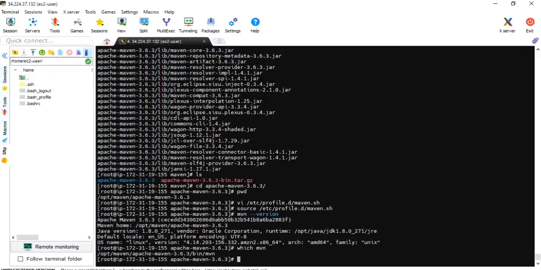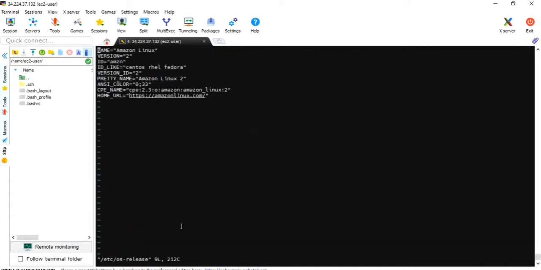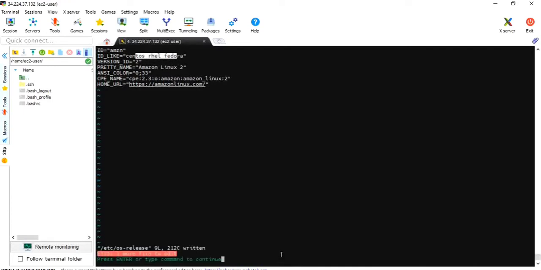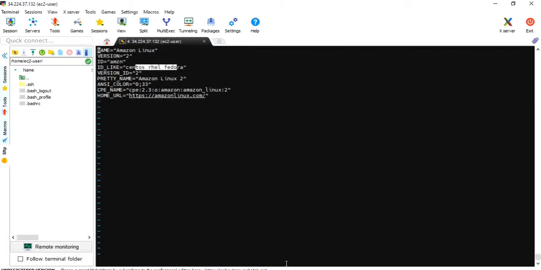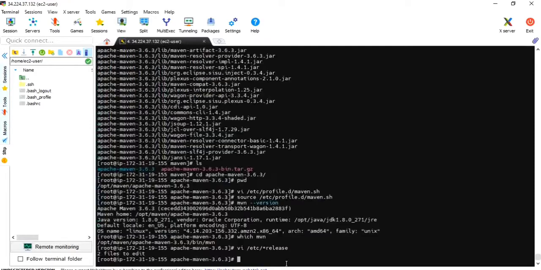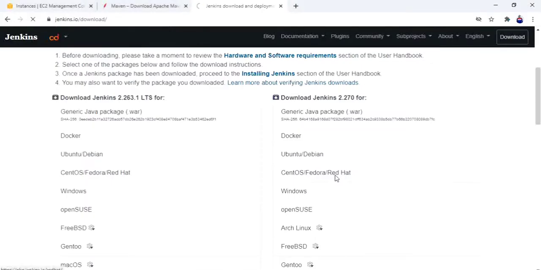Let me check my OS. vi etc star release. CentOS, RHEL, Fedora. Okay, shift colon WQ. Fedora version, this is the one.